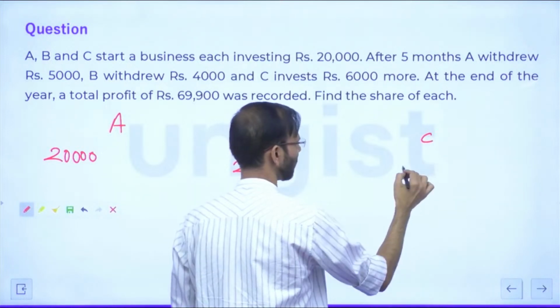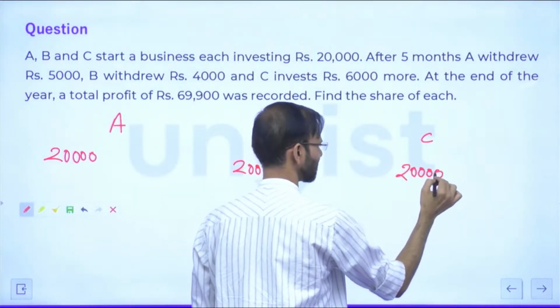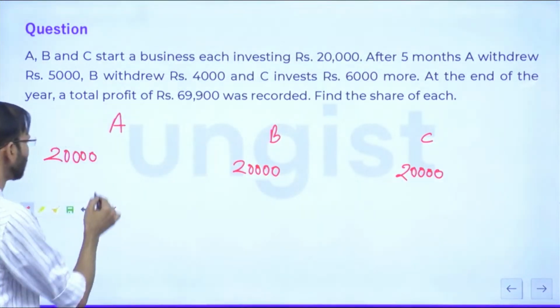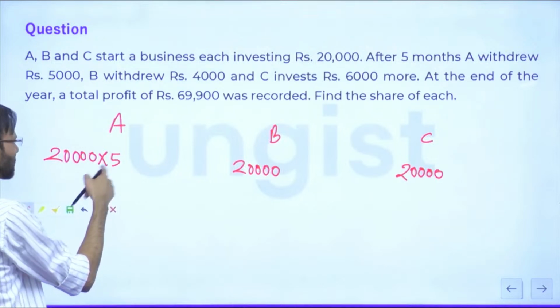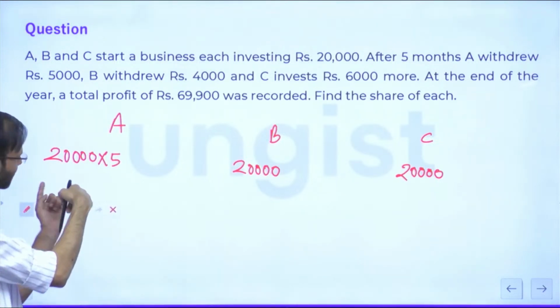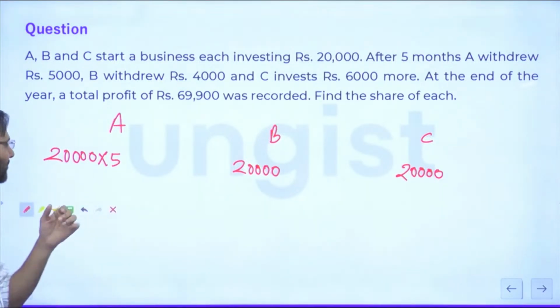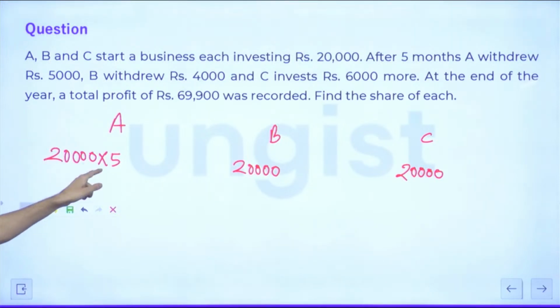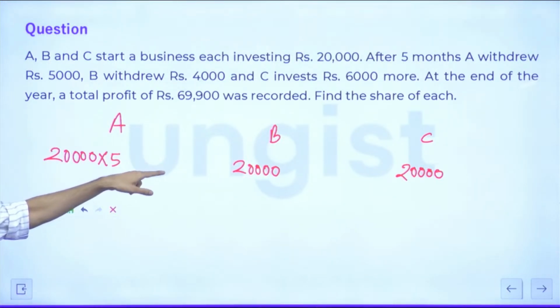A, B and C all invested 20,000 initially in the business, but only for 5 months A used this money. After 5 months, he withdrew rupees 5,000.